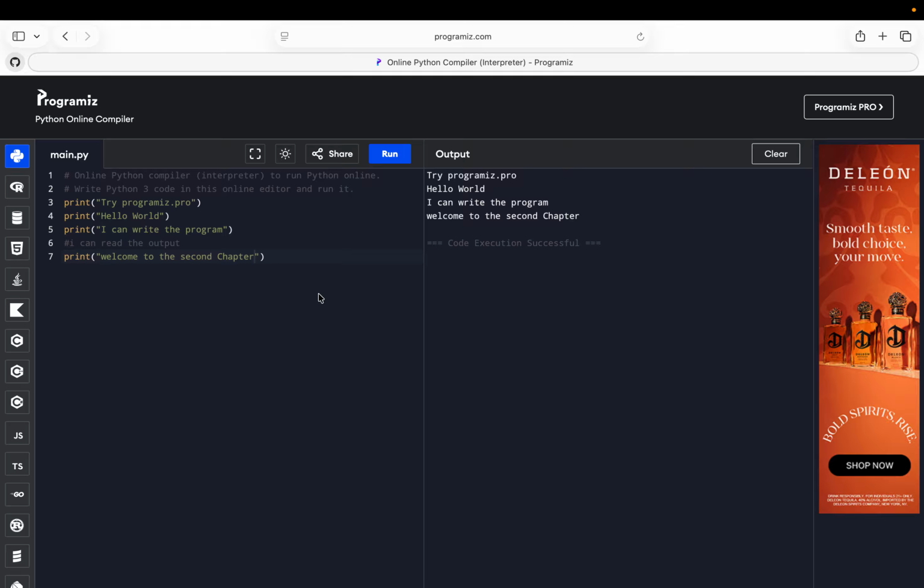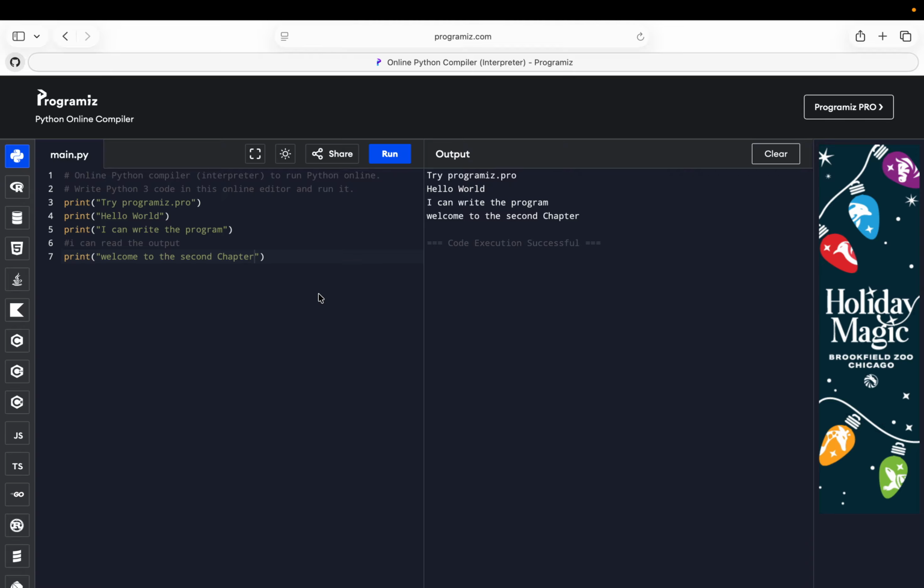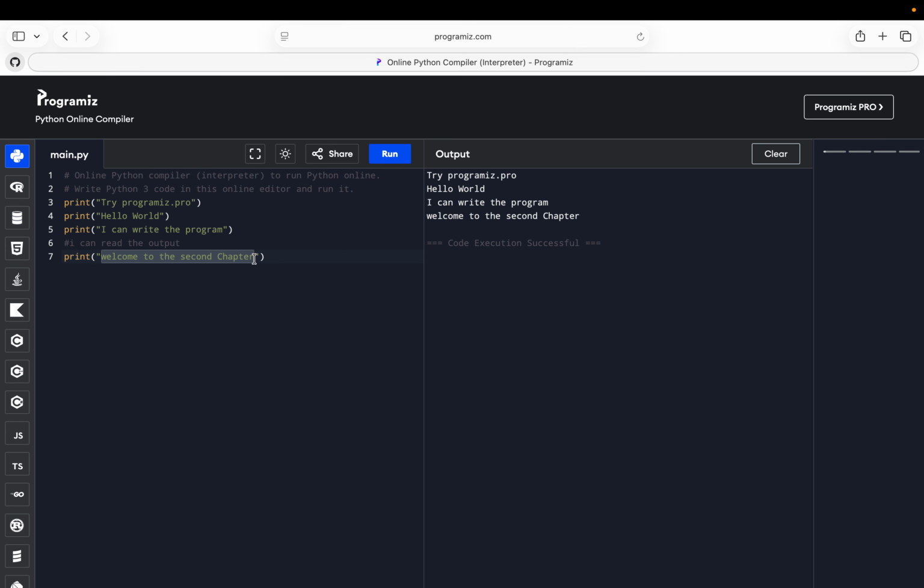And why do comments matter? They help you remember what your code does, make your code easier to understand, and are very important for teamwork and exams, like taking notes side by side. Think of comments as labels on your brain thoughts. The print function tells Python to show this on the screen, and you will use print in almost every program, so mastering it early is a big win.